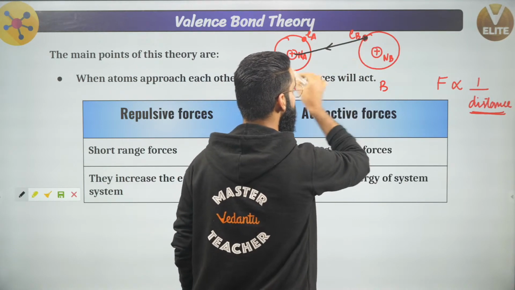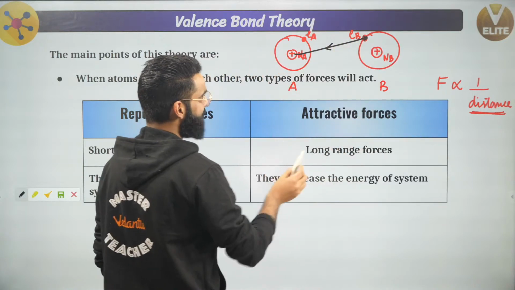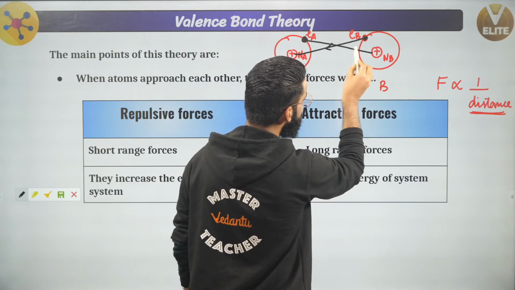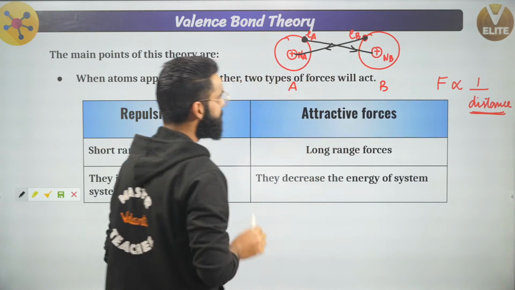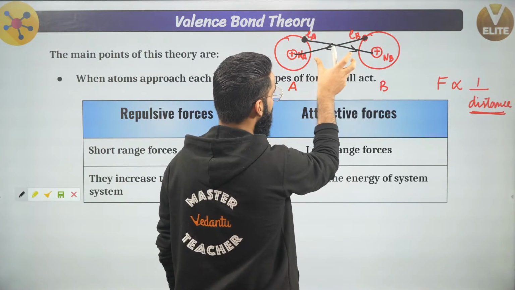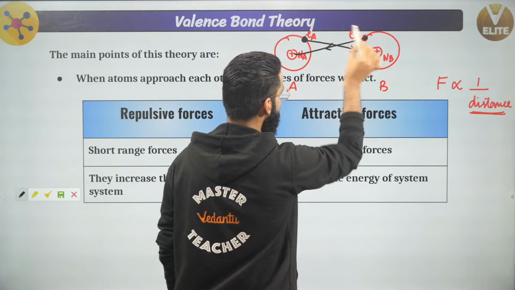This is one kind of attractive force between the nucleus of atom A and the electron of atom B. At the same time, the electron of atom A will be attracted by the nucleus of atom B. So the attractive forces which arise between these two atoms are between the nucleus of B and electron of A, and the nucleus of A and electron of B.